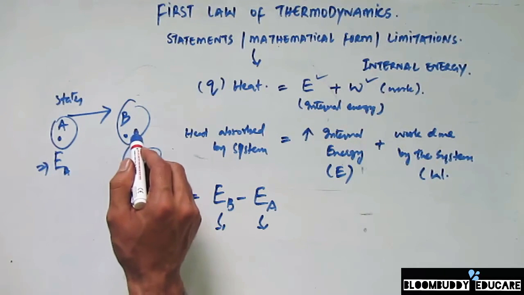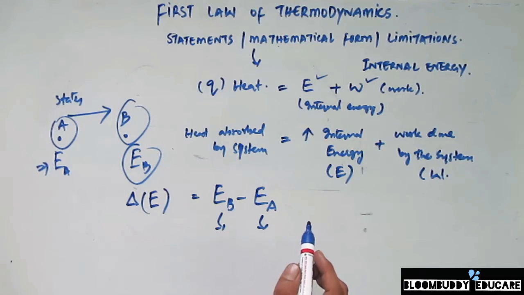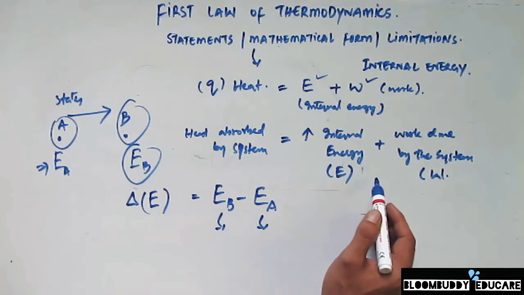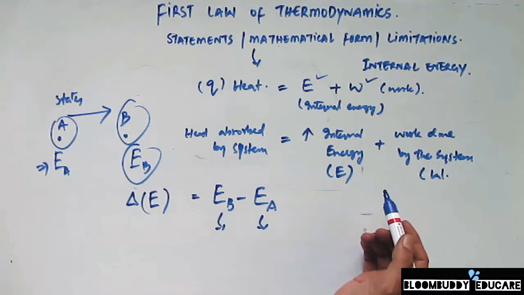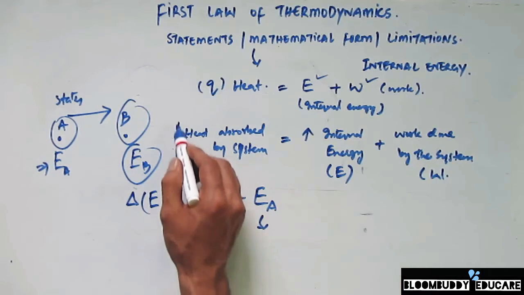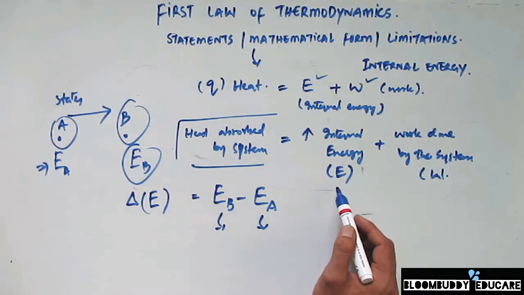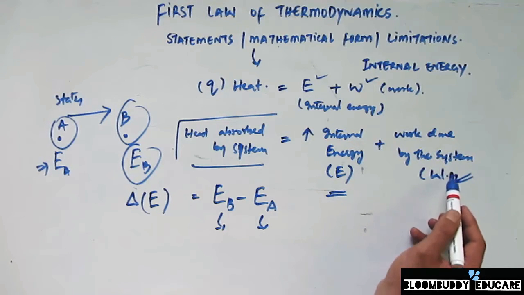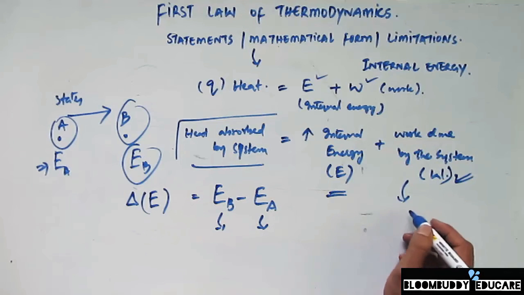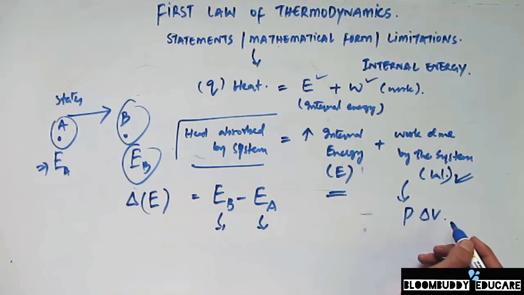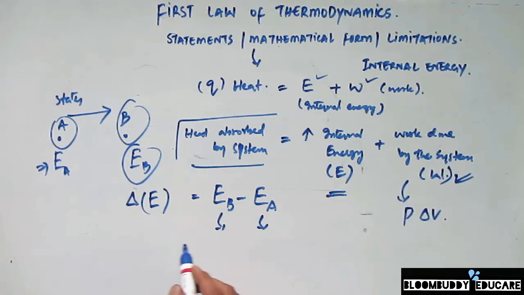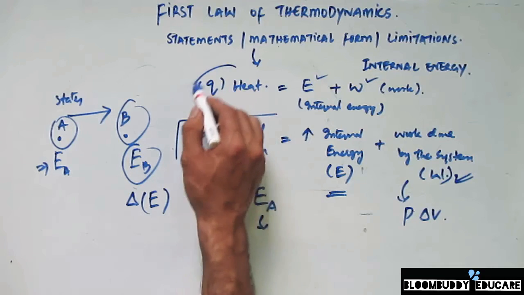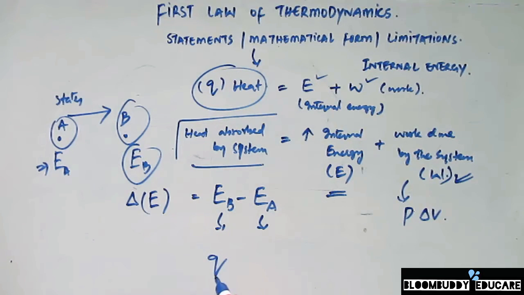EB is the internal energy associated with the system in state B. In order to do some external work W by the system on its surrounding, we can say that the amount of heat absorbed by the system is equal to the increase in the internal energy plus the work done by the system. So this work done is always equal to P delta V, that is the pressure and the change in the volume of the system.